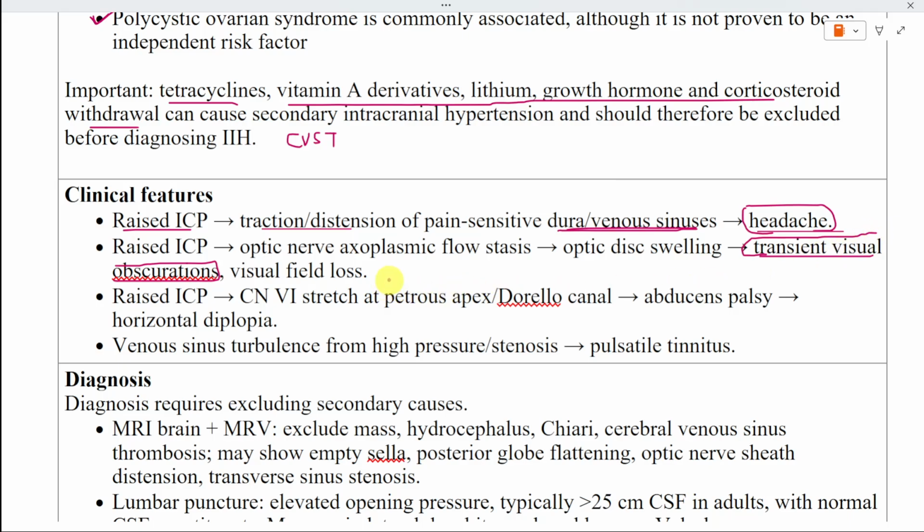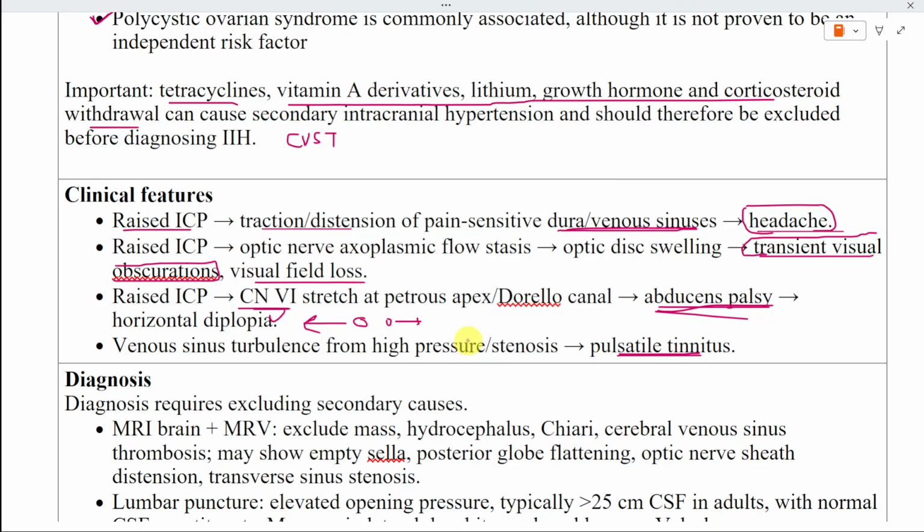Persistent papilloedema can cause progressive visual field loss, classically beginning with enlargement of the blind spot and peripheral field impairment. Raised intracranial pressure can stretch the 6th cranial nerve as it travels through Dorello's canal near the petrous apex. This produces an abducens nerve palsy, causing impaired eye abduction and horizontal diplopia. The diplopia is usually worse when looking towards the affected side. Pulsatile tinnitus is commonly described as a rhythmic whooshing sound, synchronous with the heartbeat. It is thought to result from turbulent venous flow associated with raised venous pressure or transverse sinus narrowing.